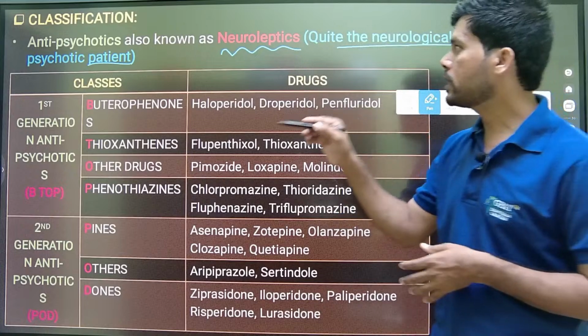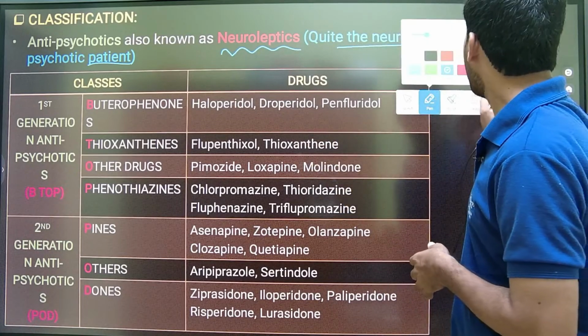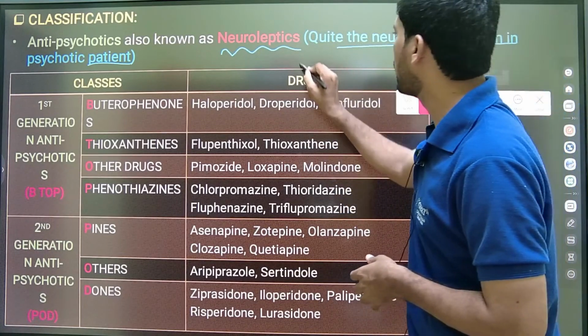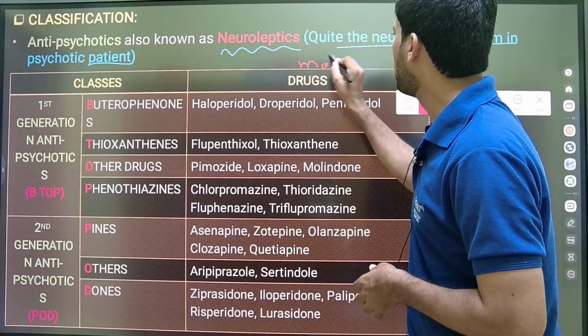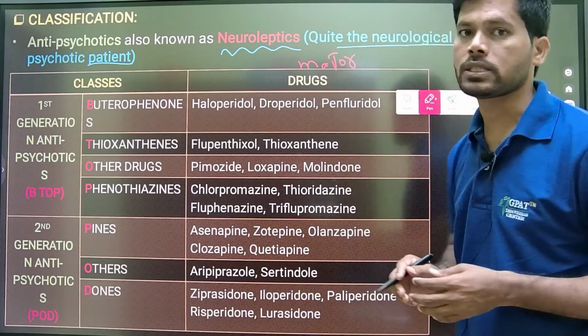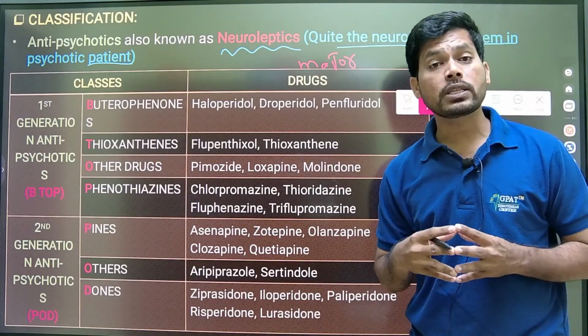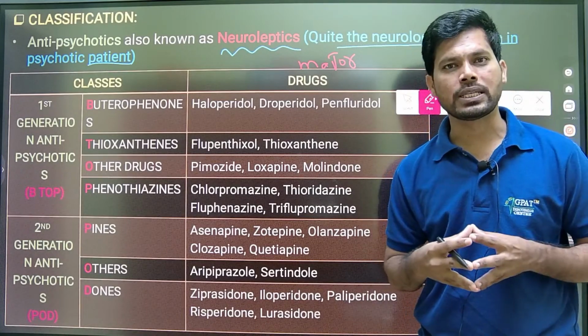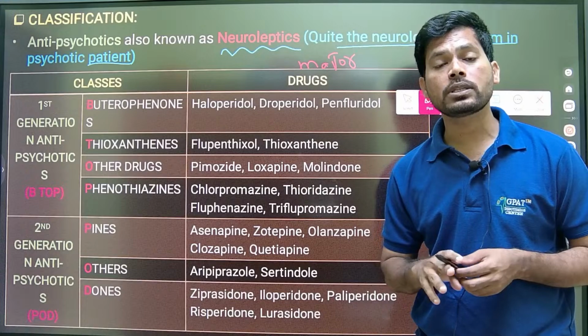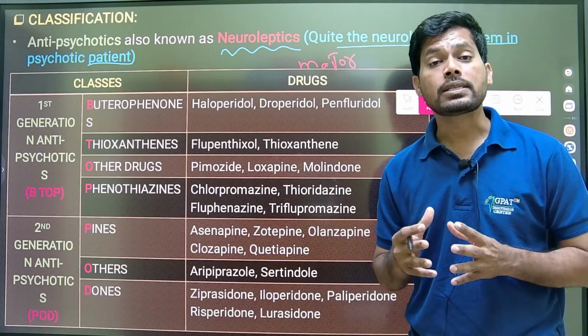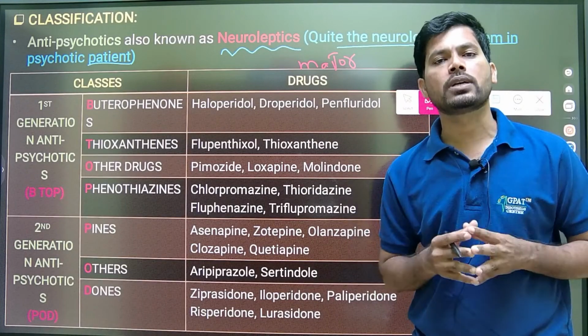And antipsychotics are also known as major tranquilizers. Sedative hypnotics are known as minor tranquilizers. What is the meaning of tranquilizer? A substance used to calm down the person.